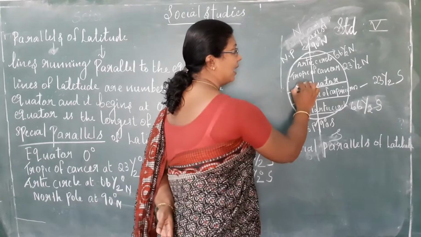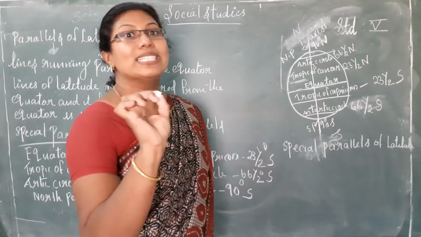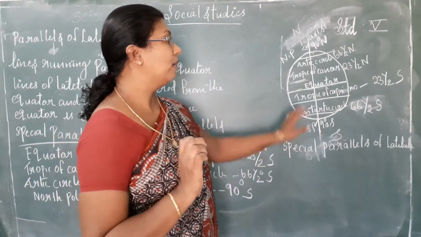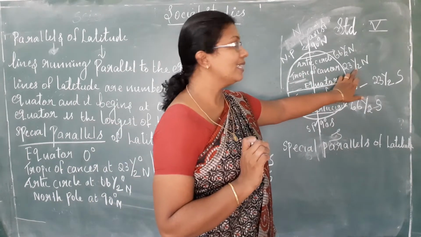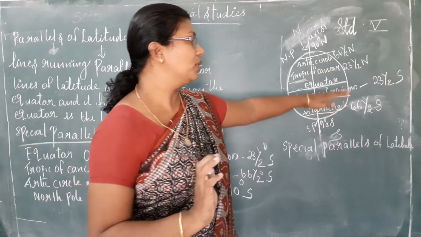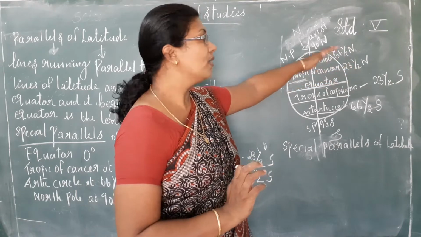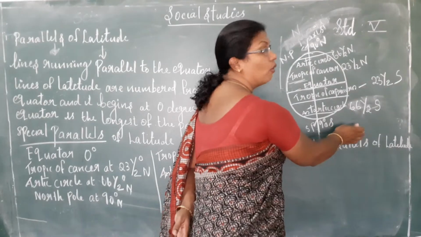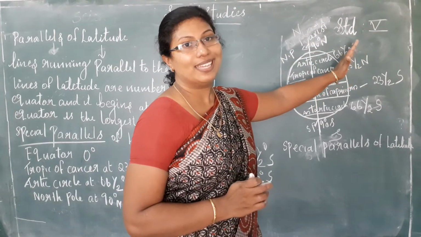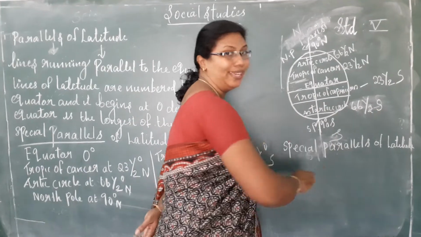So upside, nearby the equator, the first thing coming is the Tropic of Cancer, and we have to mark the degree 23.5 north. Don't forget, you have to thoroughly study only one side. So it will be easy for you to write the down part, because after the equator, all the things upside we will write as north, and all the things down here we will write as south.